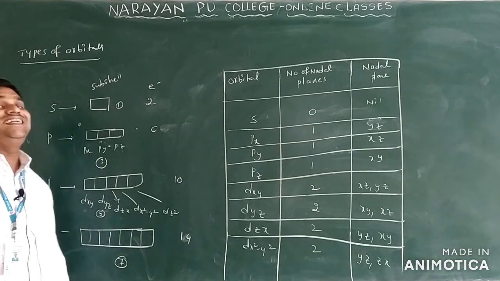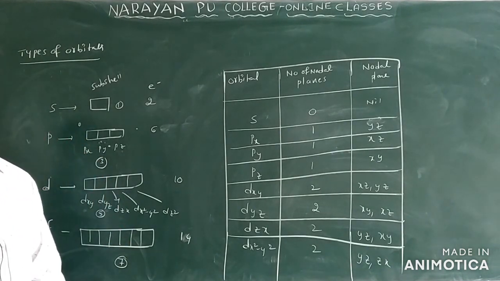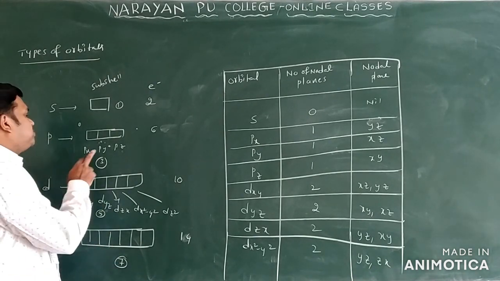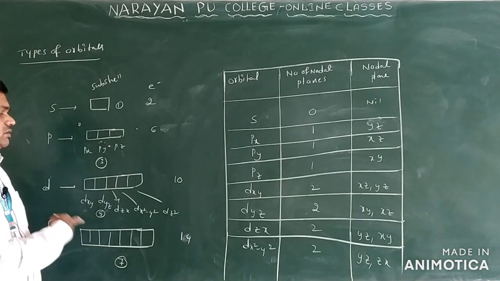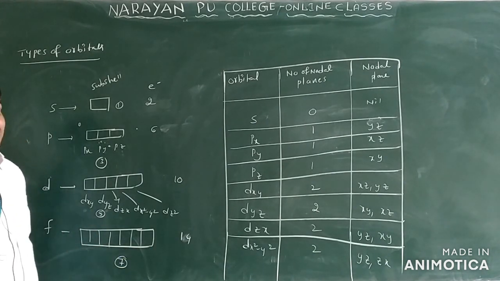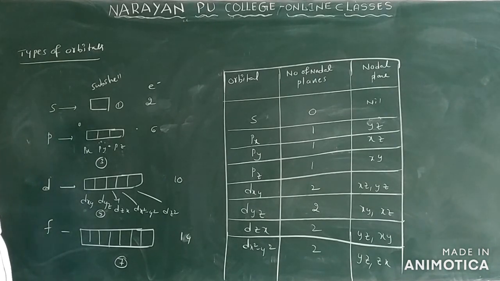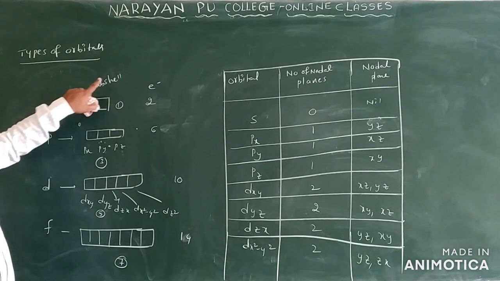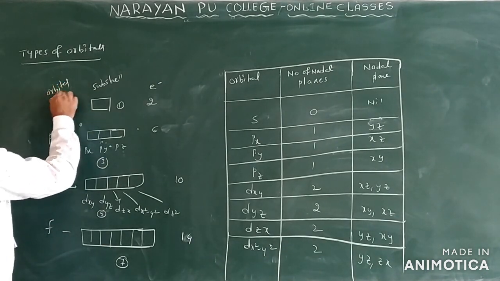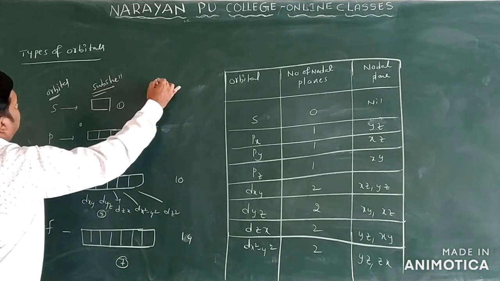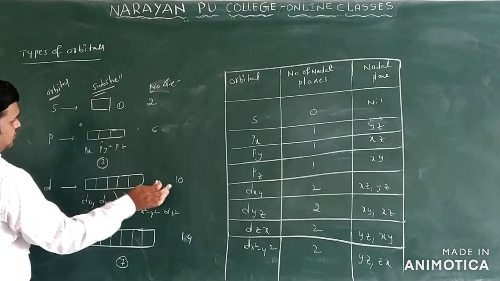These we call degenerate orbitals. What are degenerate orbitals? These are orbitals having the same energy. Px, py and pz are one set of degenerate orbitals. For the d orbitals, we have a set of 5 degenerate orbitals, all having the same energy. So this is regarding the orbital, the subshell and the number of electrons. Here 2, 6, 10 and 14.